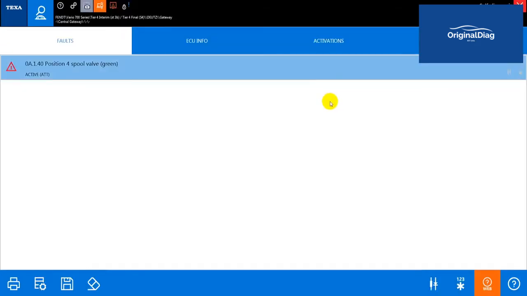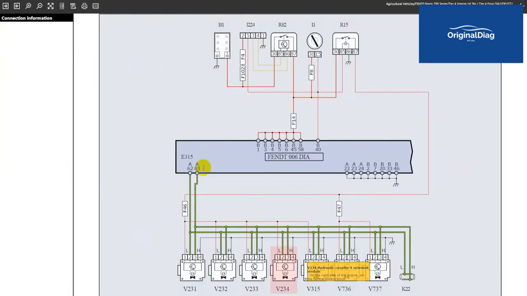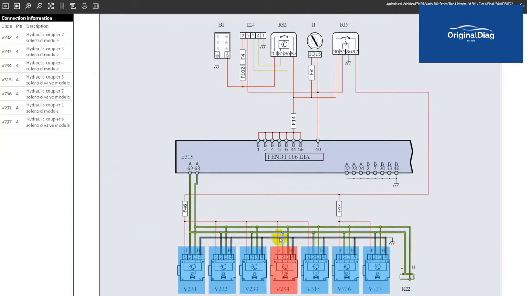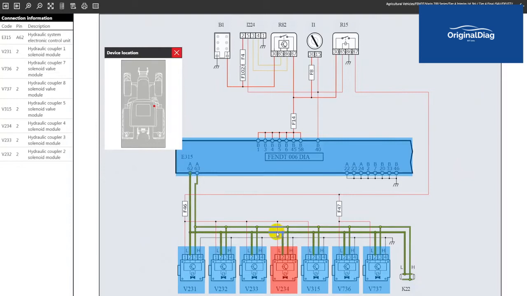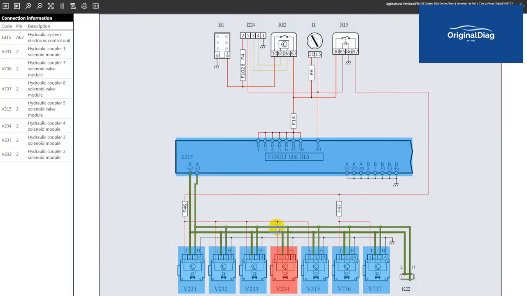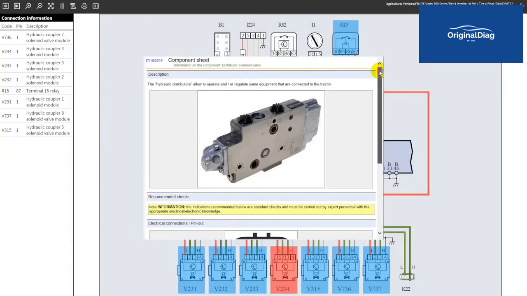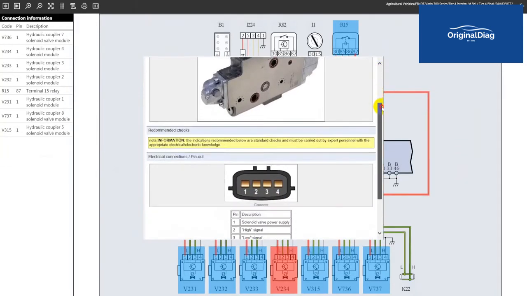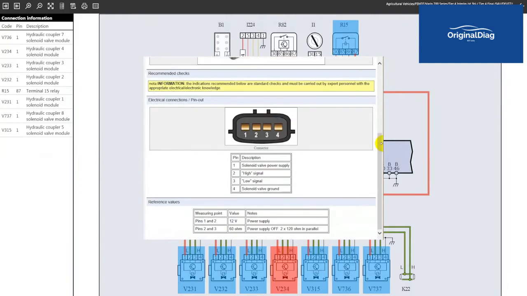Select the error that is detected in the Denoxtronic module, and using the specific link button, the wiring diagram with the faulty component highlighted is displayed directly. At this point, you can identify all the components electrically connected together through the connection information function. Locate the position of the component in the tractor through the device location window. View the specific datasheet with all the information needed to understand the operation and check its efficiency.